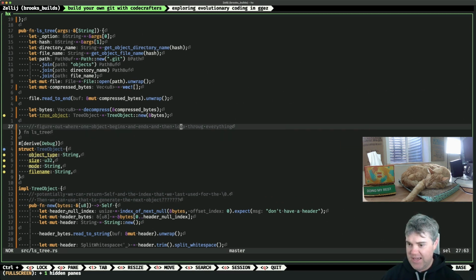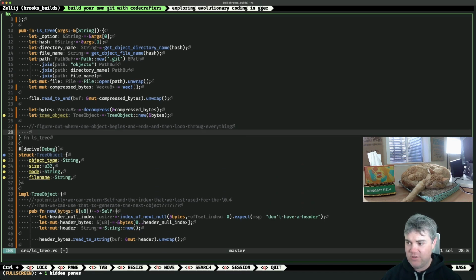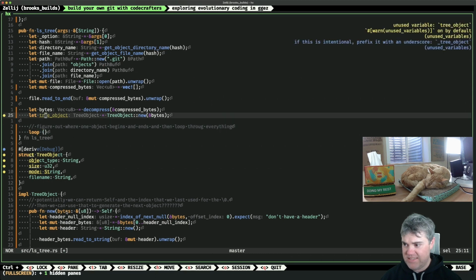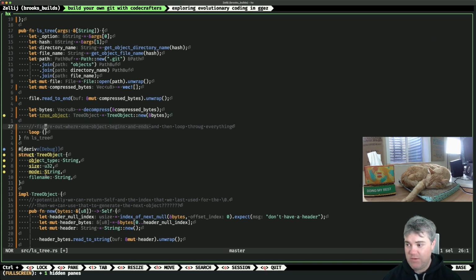So I'll probably do something like have a loop. I don't know if it'll be an infinite loop or not. We'll have a loop of some kind, and in the loop we're going to create tree objects. We don't have an iterator for this. We could create a custom iterator for the bytes, but I don't know if that's worthwhile, because this is a one-off thing. We're only doing this once. So if we figure out where the end of one of these is, then we can consistently loop through it and say, okay, create a tree object. Now we have the next section. Now create a tree object from that one. So we need to figure out how to get each section, and then we can loop through that.